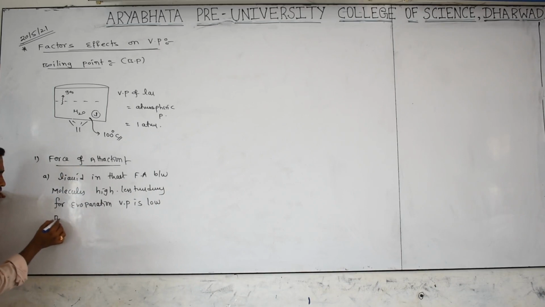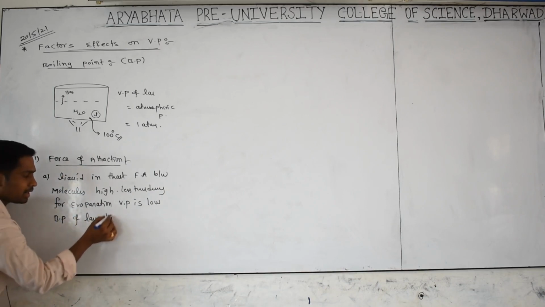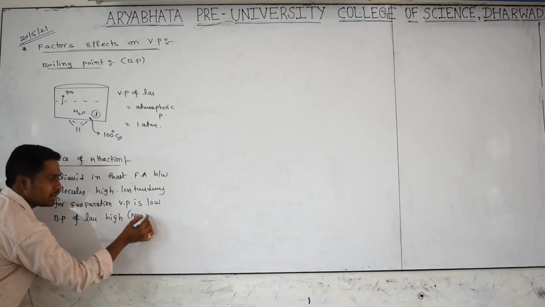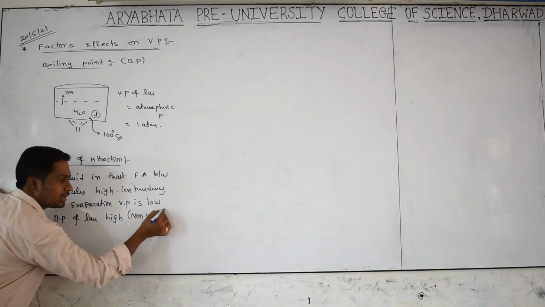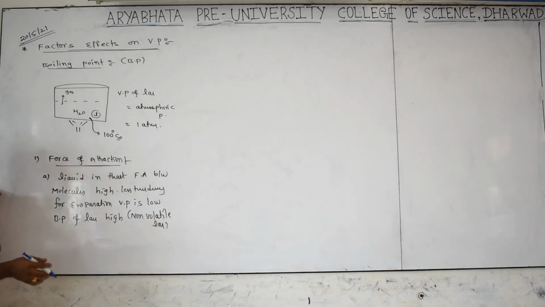That means the boiling point of such a liquid will be high. If the boiling point is high, they are called non-volatile liquids. What is the meaning of volatile? Easily converting into gas. If they are not easily converting into gas, they are called non-volatile liquids.